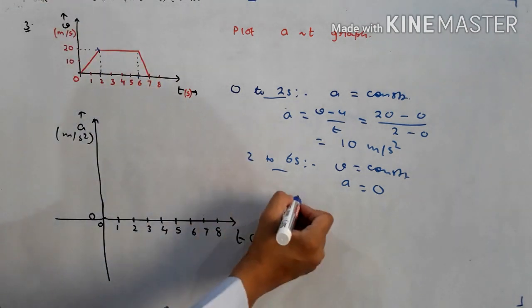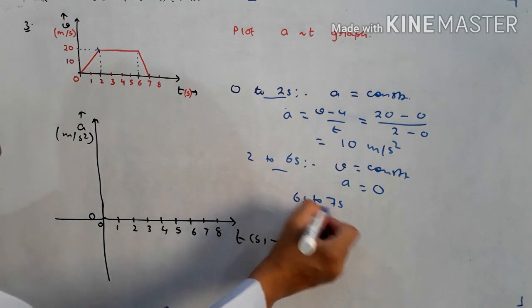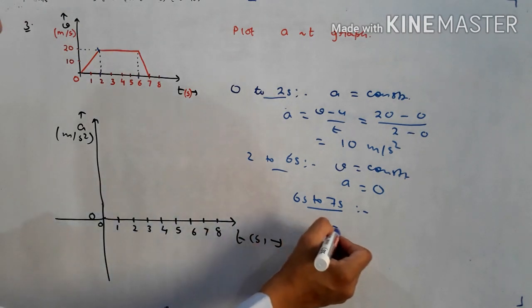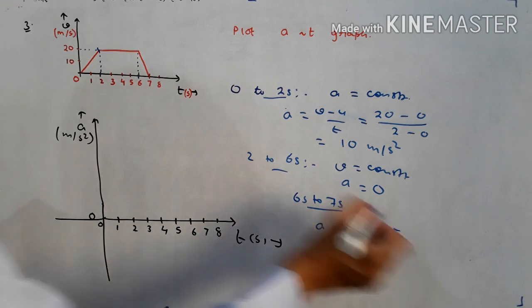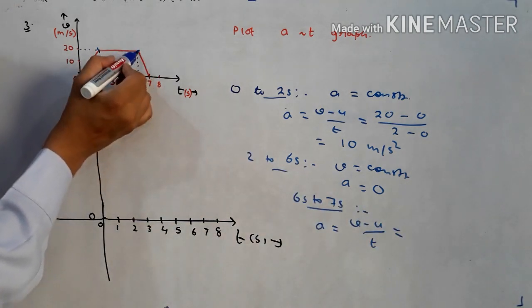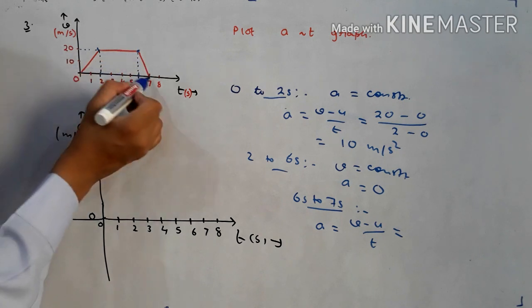Likewise, the next interval, 6 seconds to 7 seconds. In this interval, what will be the acceleration? Same thing, we'll use final velocity minus initial velocity by time. So what is the final velocity? See, this is the initial point, this is the final point. Here the velocity was 20 and it goes on decreasing and becomes 0 at this point.